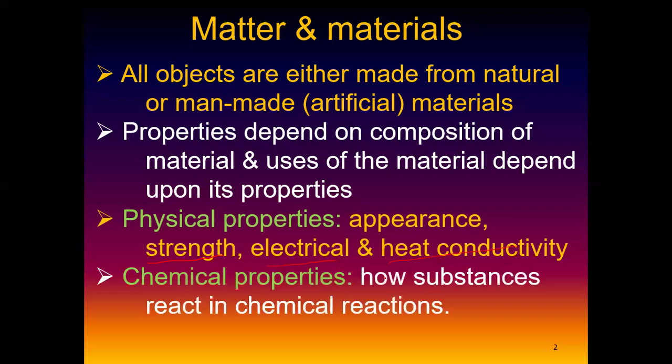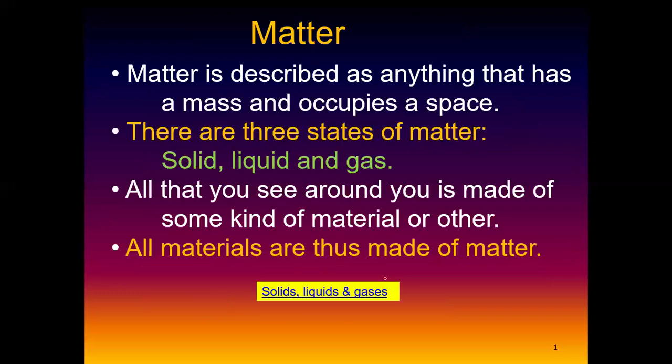The first thing that we started with, you can note it down, is the definition of matter. After defining matter, we looked at the states of matter. And then after that, we discussed what a material is. A material is made up of matter, but now you know what a material is.